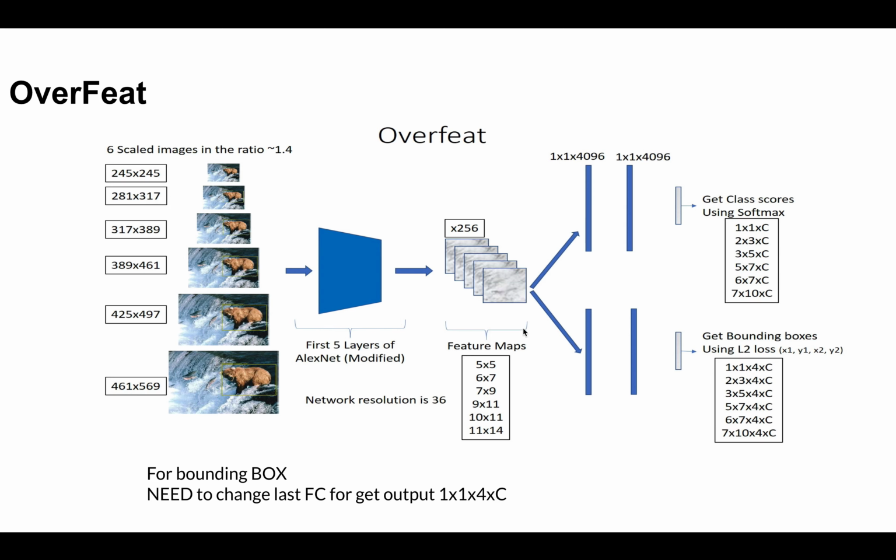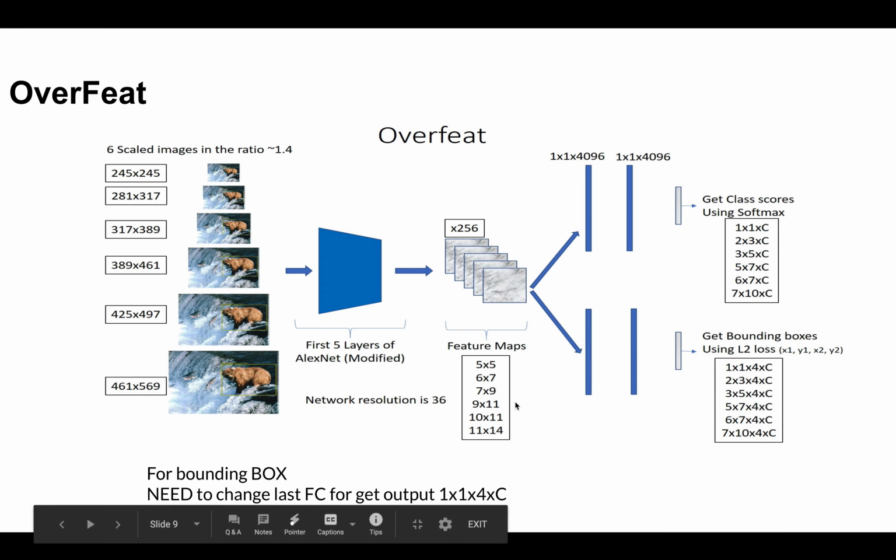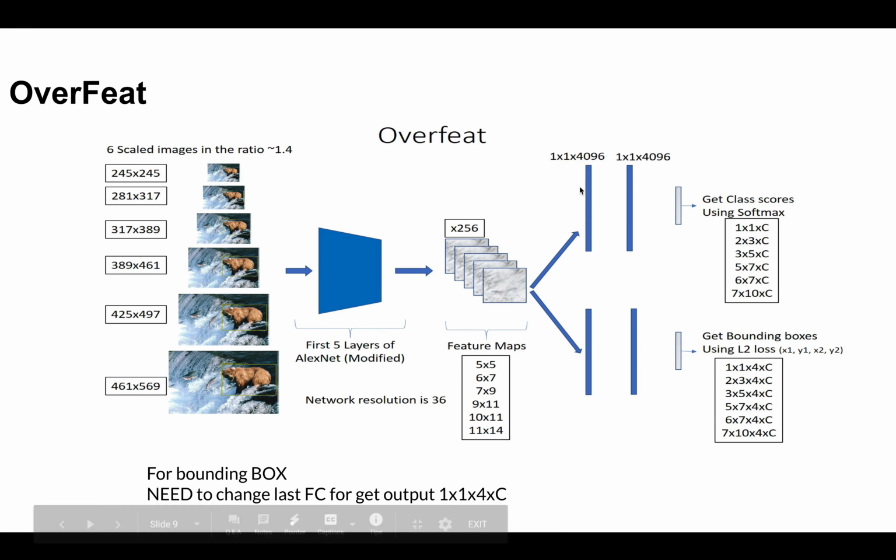After 5 layers, the output we get is 5x5 for the first image, 6x7 for the second image, 7x9 for the third image, and so on. So we get this feature map. Here the input image sizes are different, so what size do we have to take for the filter in the convolved feature for the dense layer? Because of the image size, we can't change our parameters, but we have to fix our depth and the filter. So here the depth is 4096, and here also the depth is 4096.